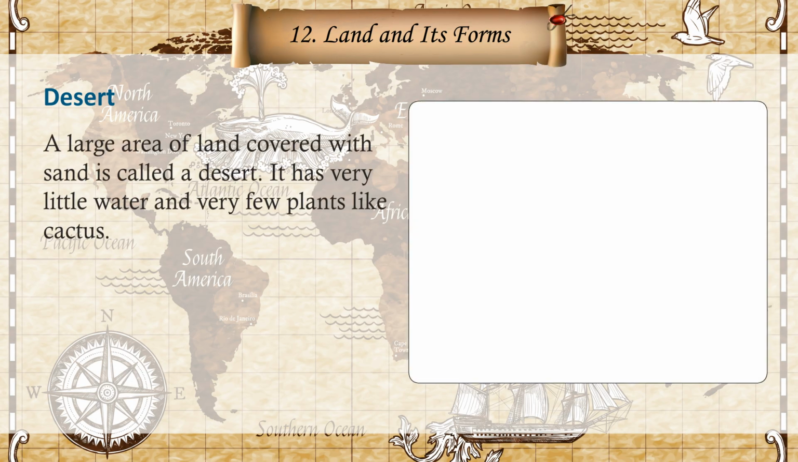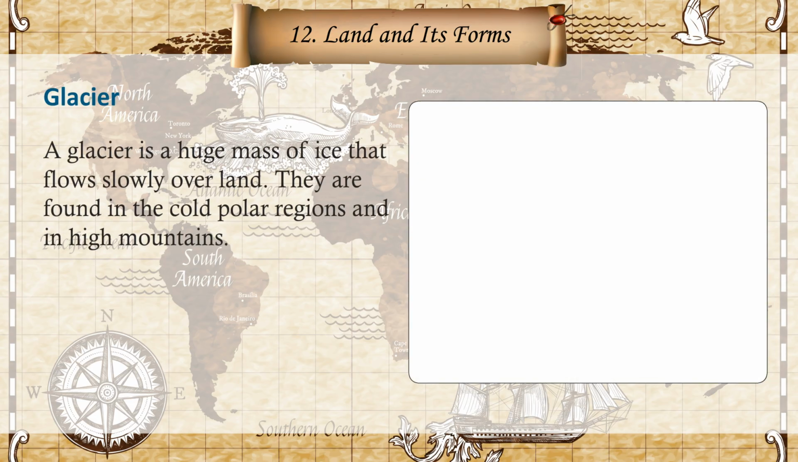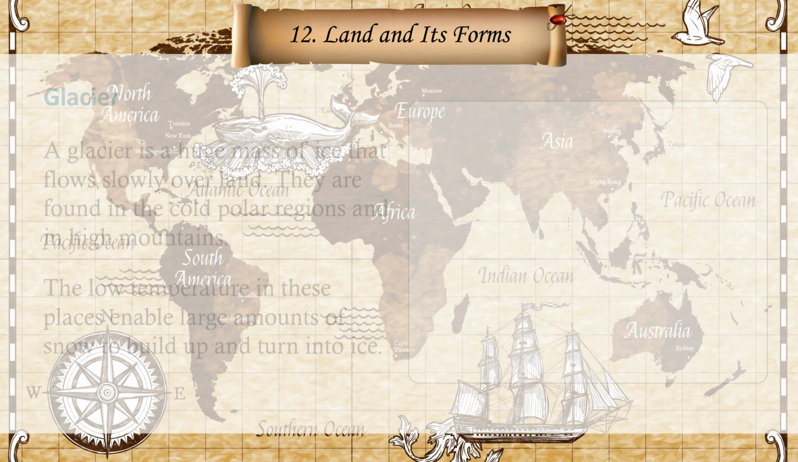Desert. A large area of land covered with sand is called a desert. It has very little water and very few plants, like cactus. Glacier. A glacier is a huge mass of ice that flows slowly over land. They are found in the cold polar regions and in high mountains. The low temperature in these places enables large amounts of snow to build up and turn into ice.